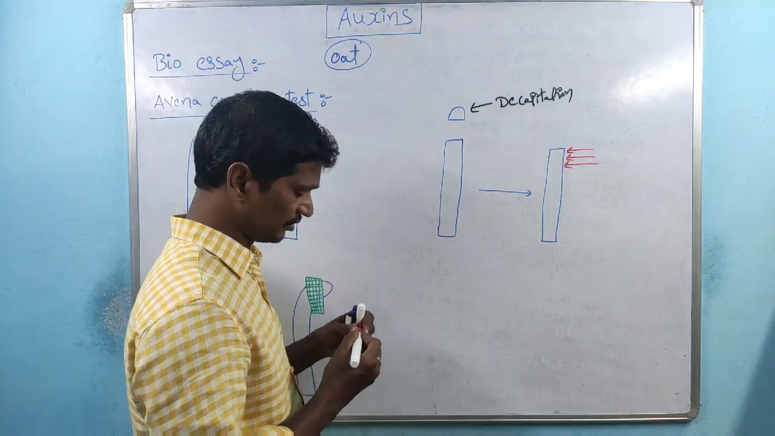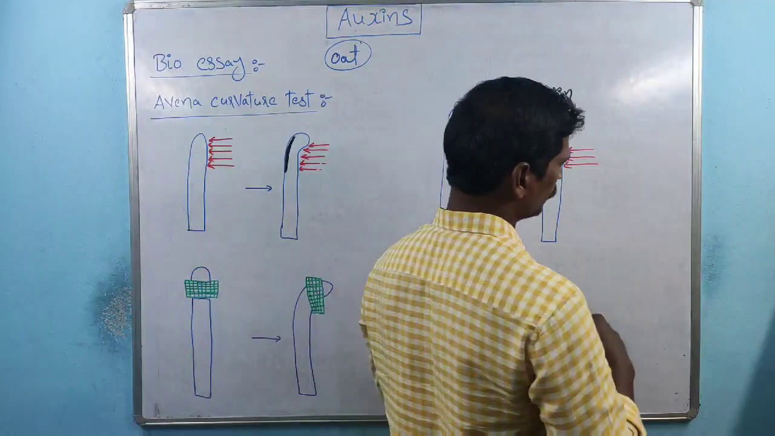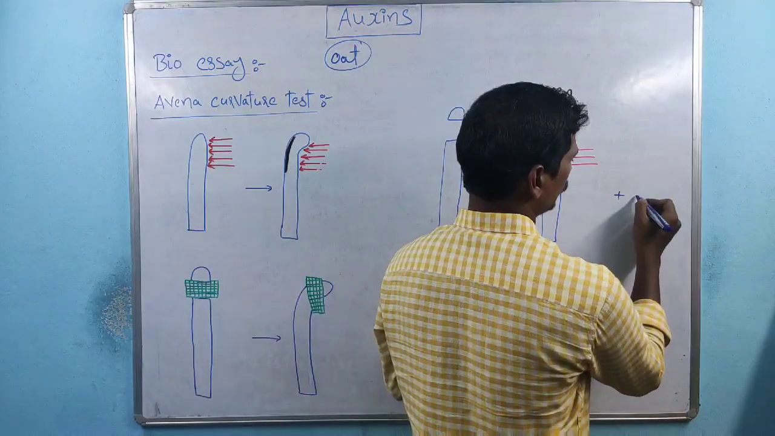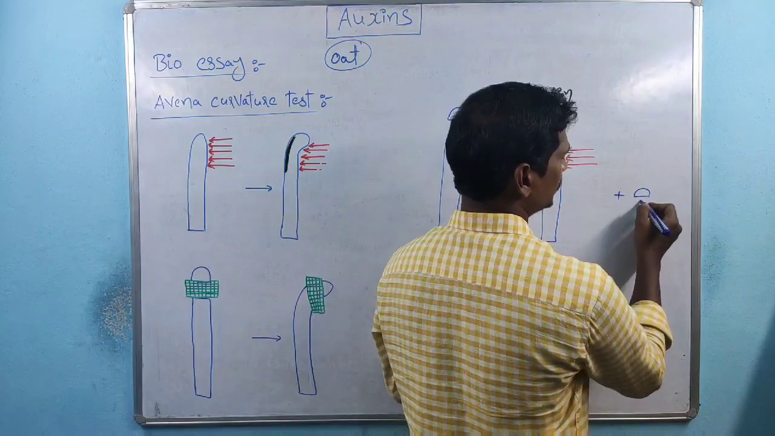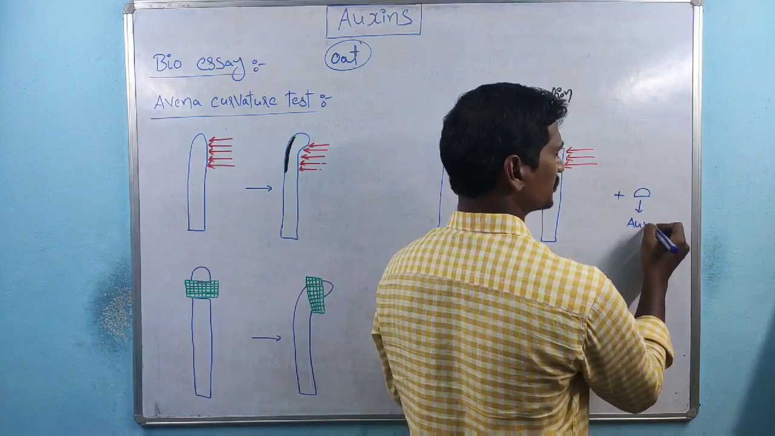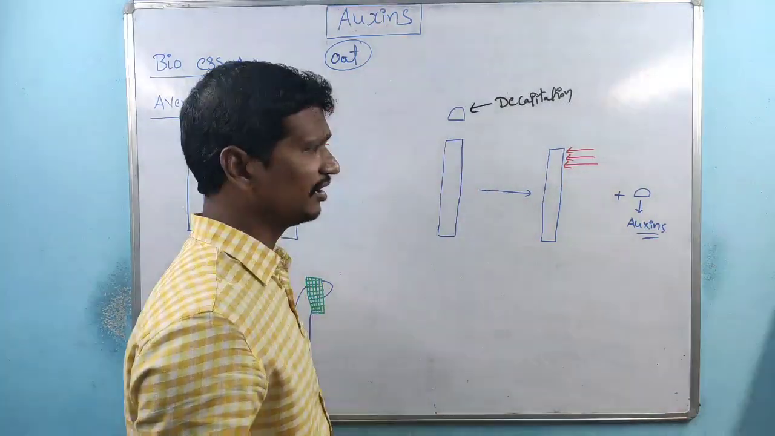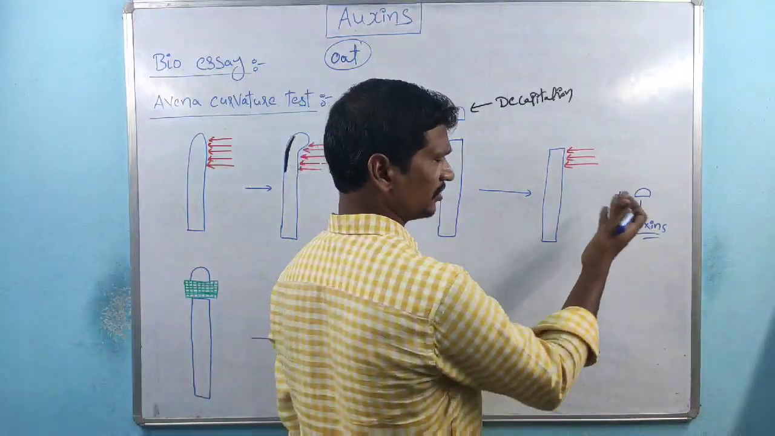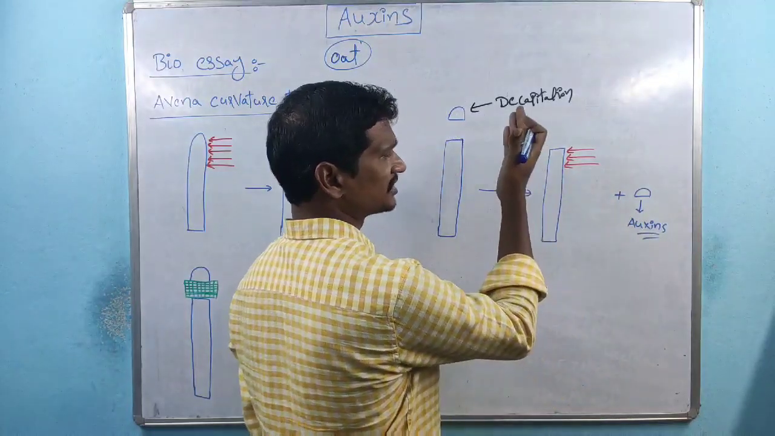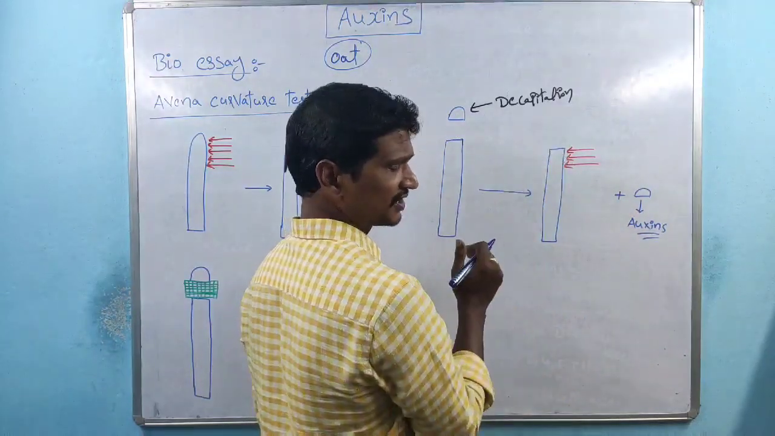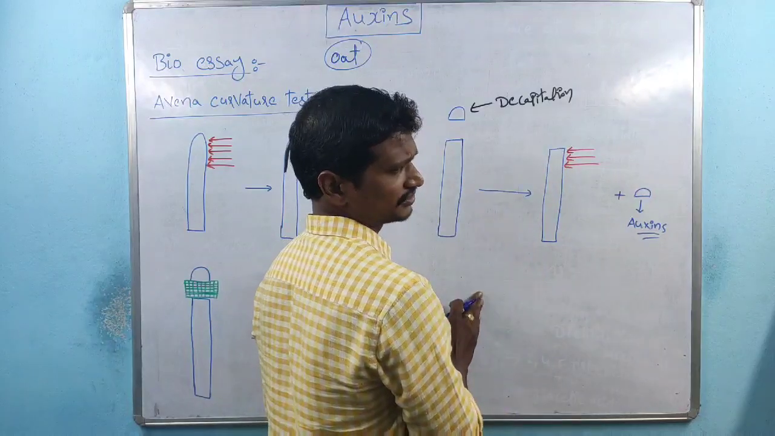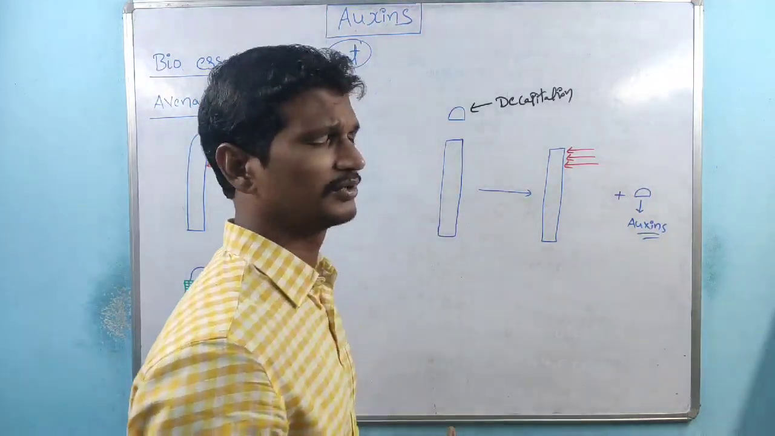Why is there no bending here? Remember, the tip part is responsible for the production of auxins. So whenever the tip part is not there, there is no production of auxins.